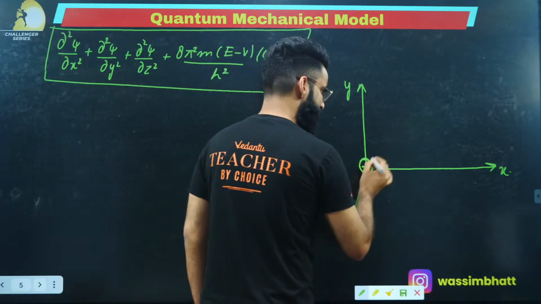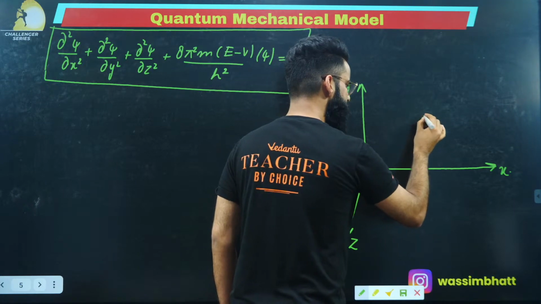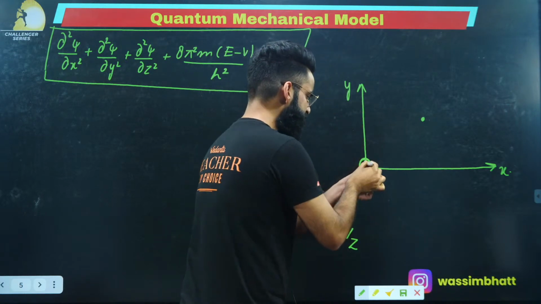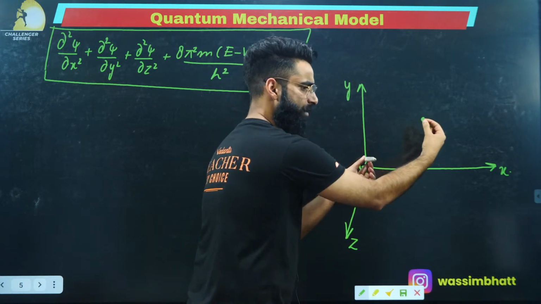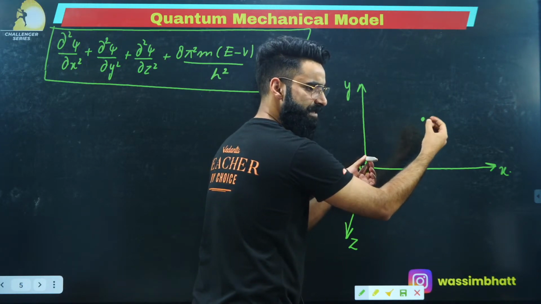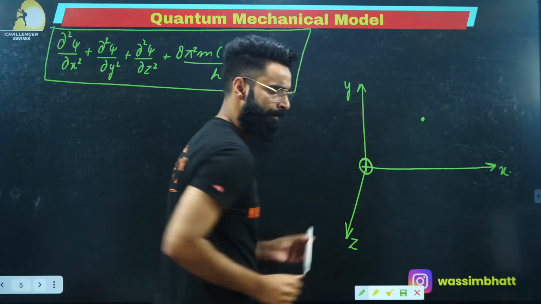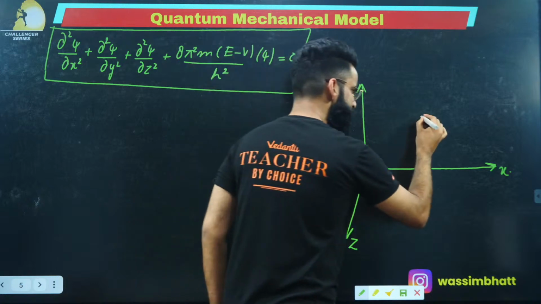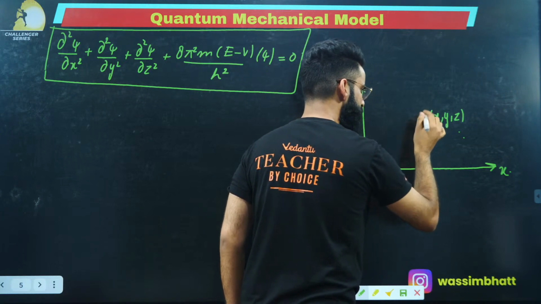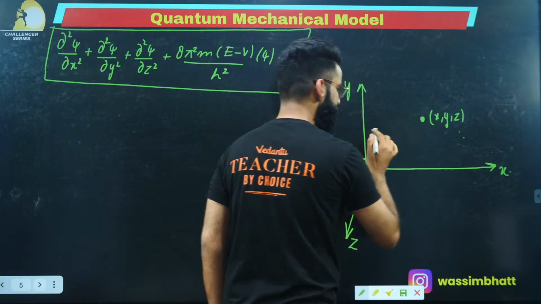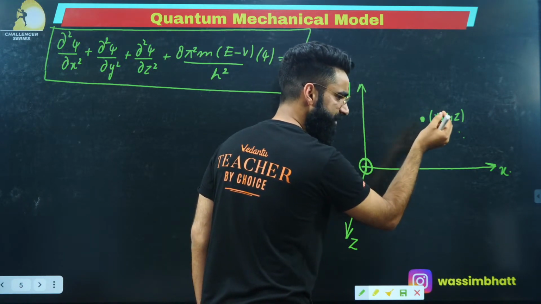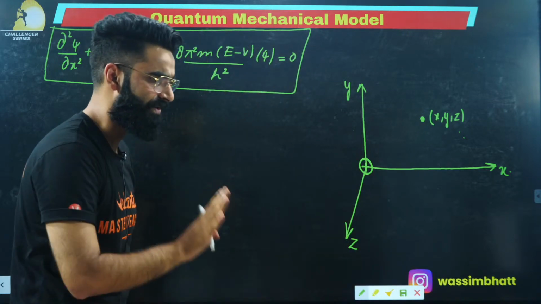Let's say the electron is somewhere here. Basically, it's not present in the XY plane. This is the x-axis, this is the y-axis, this is the z-axis, and the electron is present somewhere here, not on the board, just above the board, in the space. Let's assume the coordinates of this electron are x, y, and z. It is present in the space just above the plane. It's a 3D system.